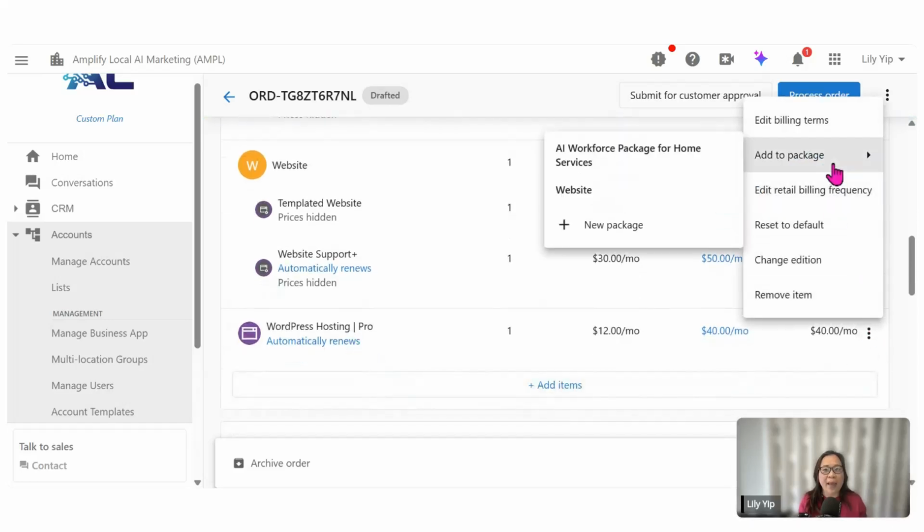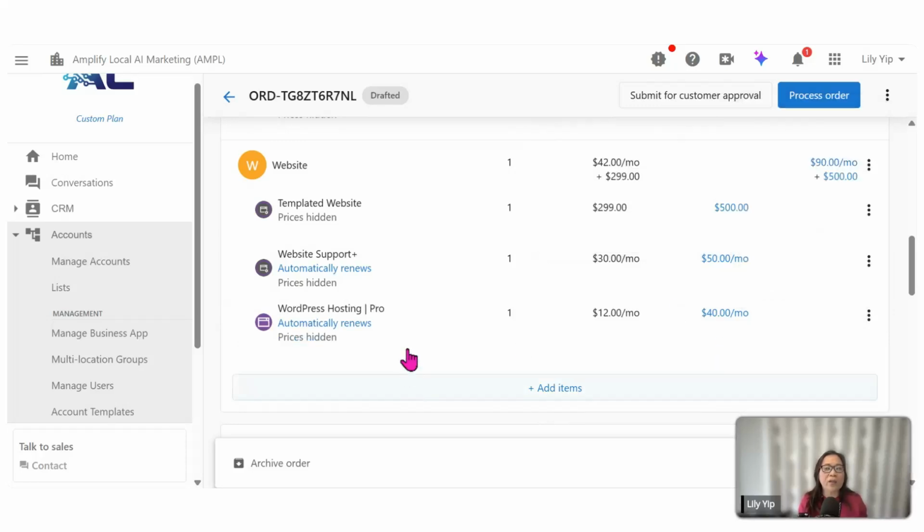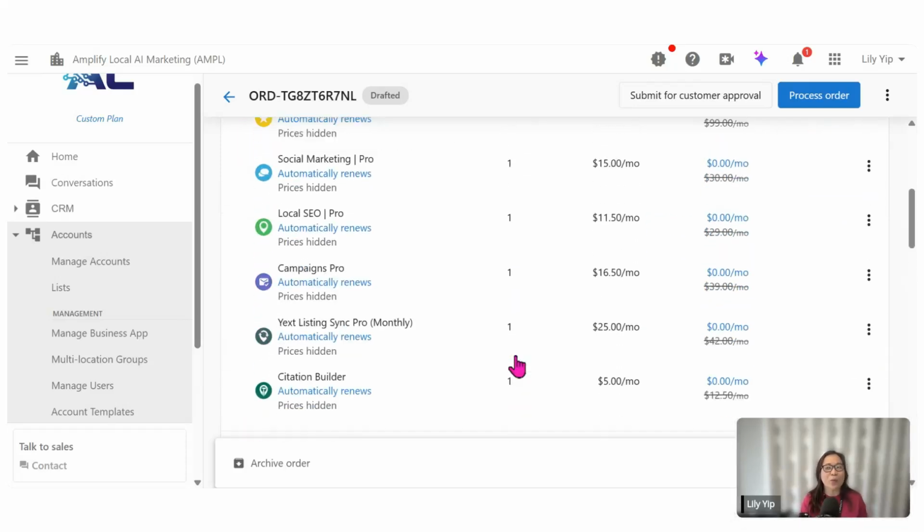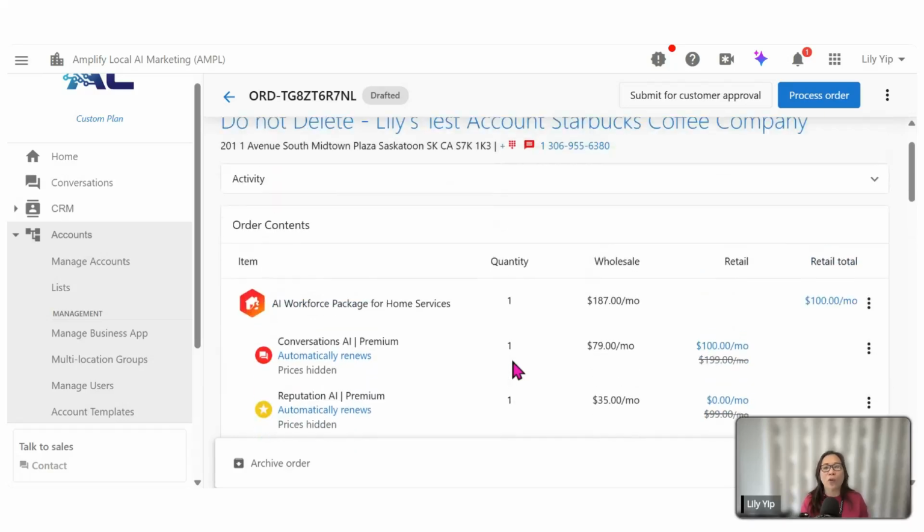All right, and the website support, same thing. I want to add it into the package. I will add it into the website package. So from here, you're able to see all this item here will be under the package for website. All right. Once you have done that, we are almost good to go to order the product.